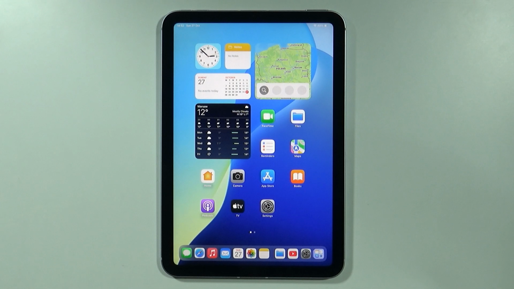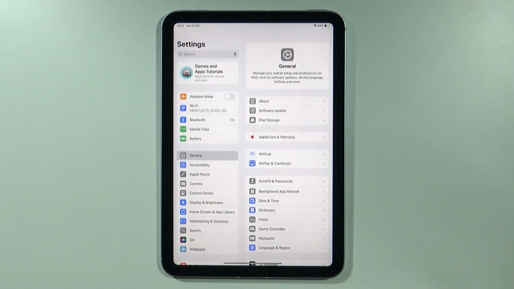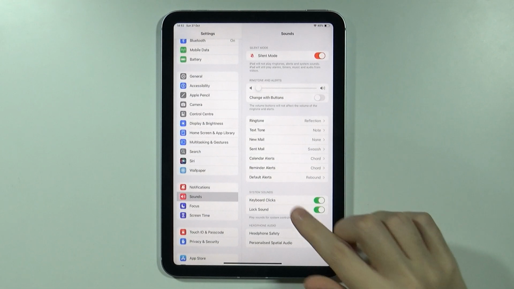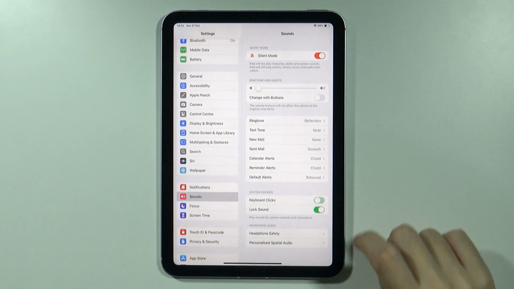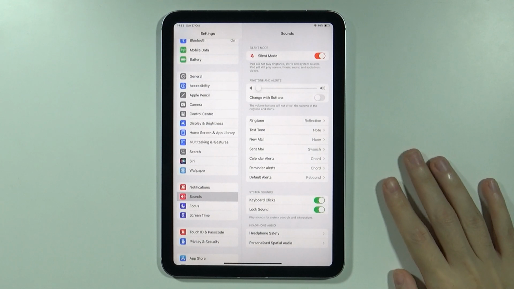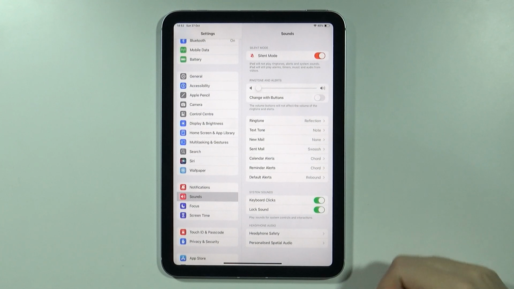Hello, in this video I'm gonna show you how to enable and disable the keyboard clicking sound on your iPad mini 7th generation. All you need to do is open the settings, and then in the settings search and go to sounds, and then over here you have keyboard clicks. You want to tap on this switcher in order to toggle this option. So of course if you want to hear those clicks, you want to make sure that this option is enabled, otherwise disable it. And that's pretty much it.